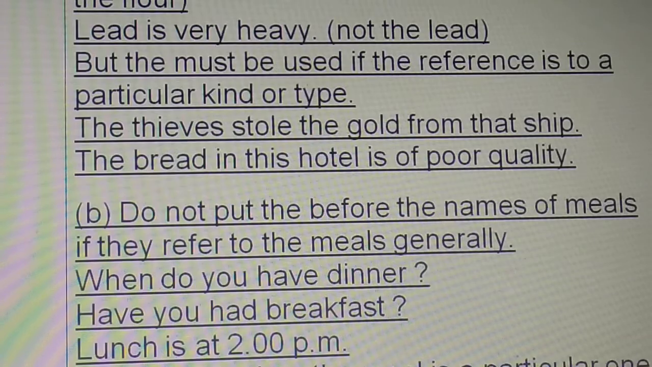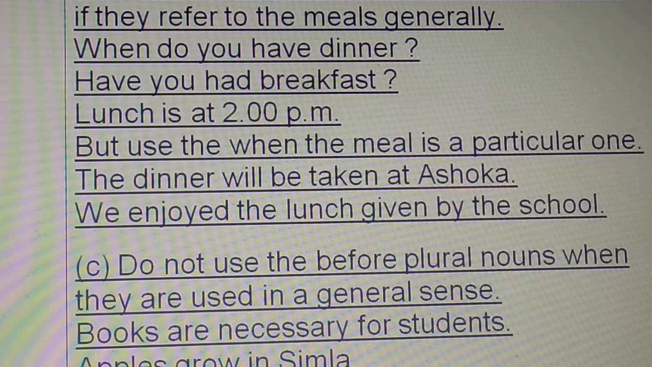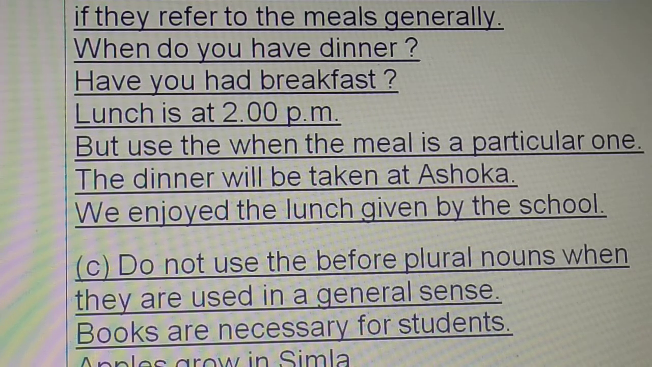Do not put the before the names of meals if they refer to meals generally. When do you have dinner? Have you had breakfast? Lunch is at 2 p.m. But use the when the meal is a particular one. The dinner will be taken at Ashoka. That means we'll be having our dinner only in that particular hotel. We enjoyed the lunch given by the school.